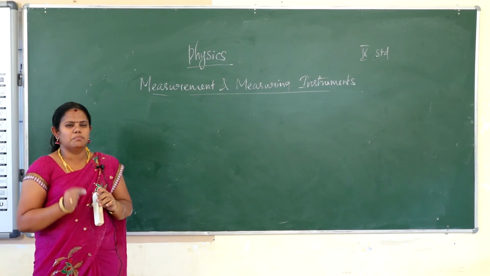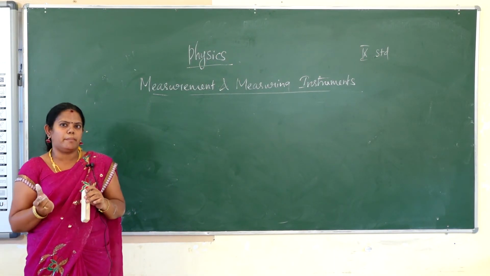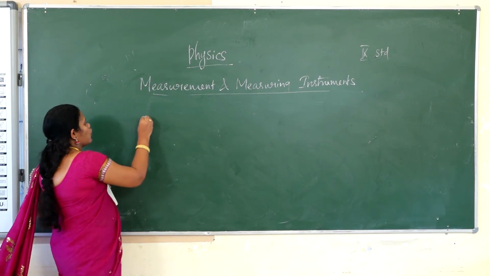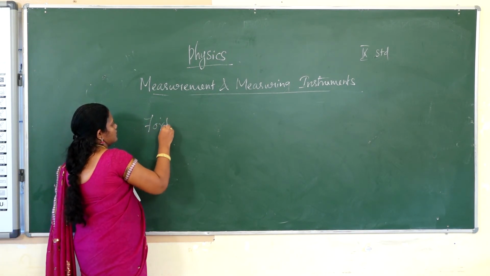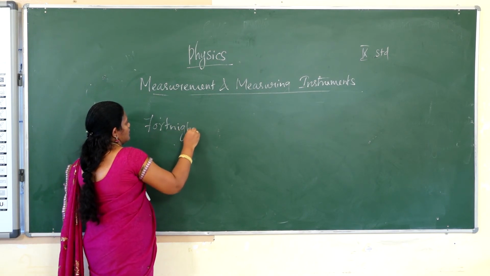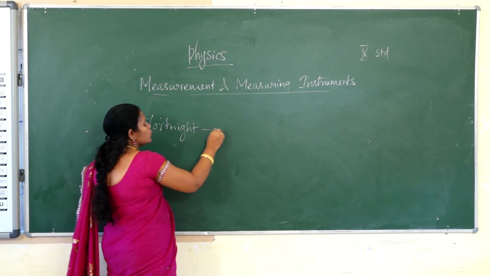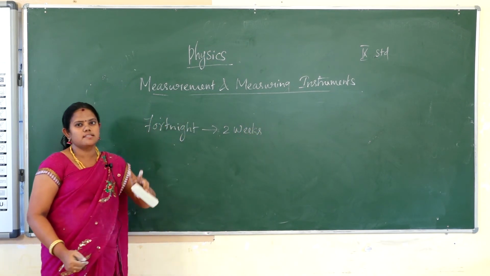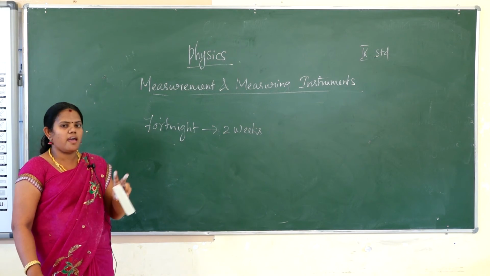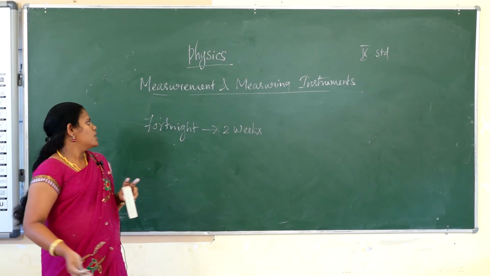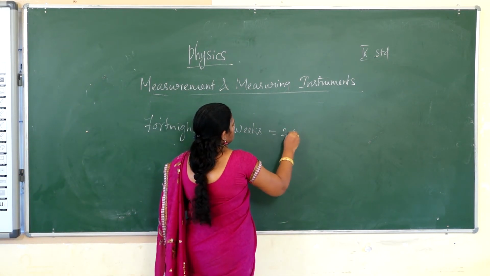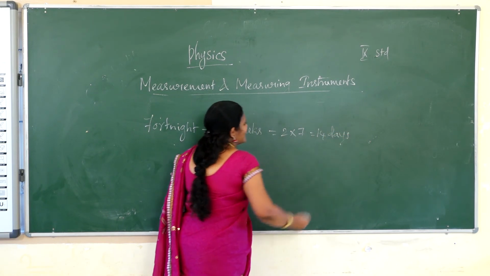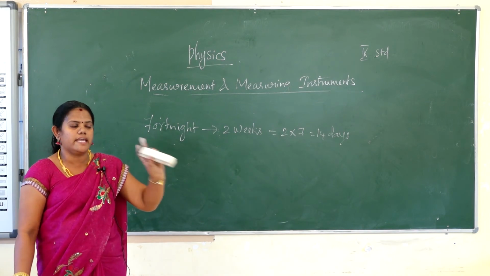Our next one is simple verse, that is fortnight and moment. What's the meaning of fortnight? Fortnight is 2 weeks. 1 week has how many days? 7 days. So 2 into 7, that is 14 days. So fortnight is nothing but 14 days.